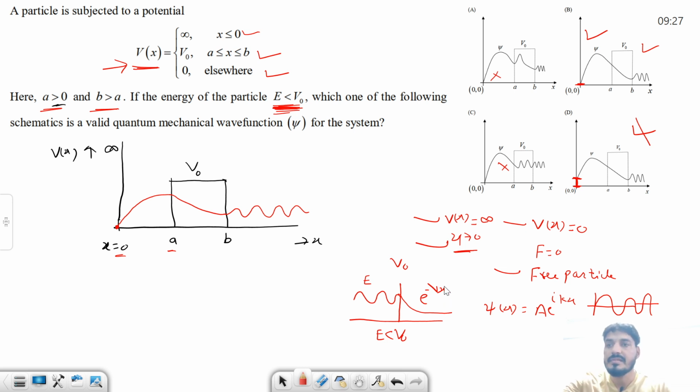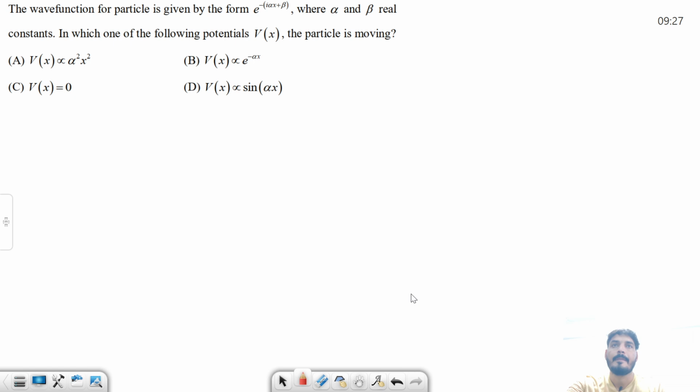Okay then. So let's see the next question. Just change the color. Okay, so the question is: the wave function of a particle is given in this form. Let's suppose the given wave function is e to the power minus iota alpha x. Let's consider this as alpha x and this as beta. So let me just write it again.